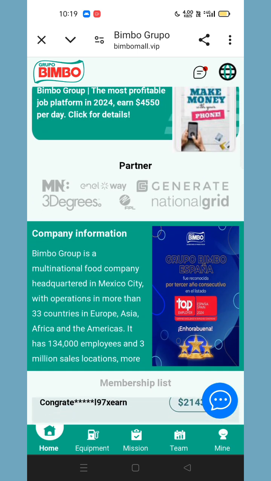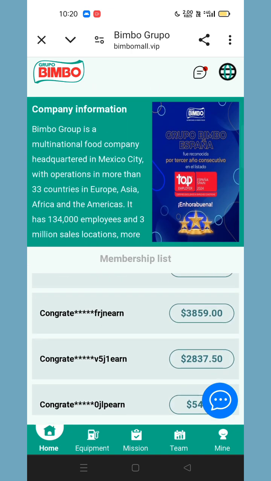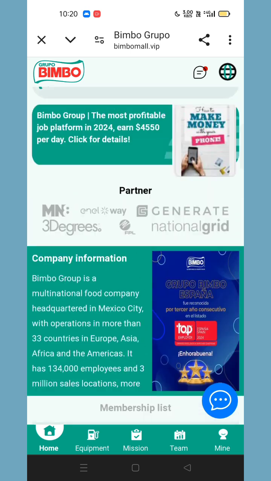Then you can see many details about the company, like who the partners of the company are, and company information. Bombay Group is a multinational food company headquartered in Mexico City, with operations in more than 33 countries in Europe, Asia, Africa, and the Americas. It has 134,000 employees and 3 million sales locations. And you can see the member list also here.